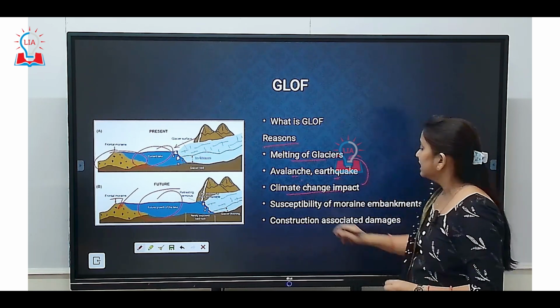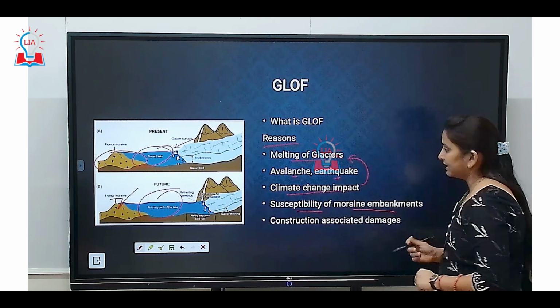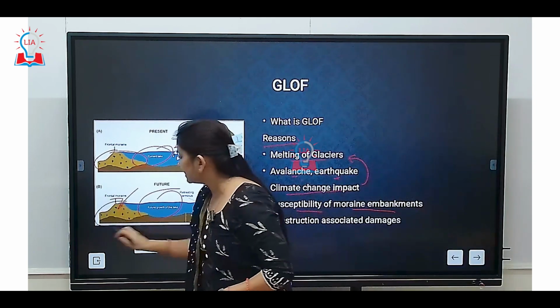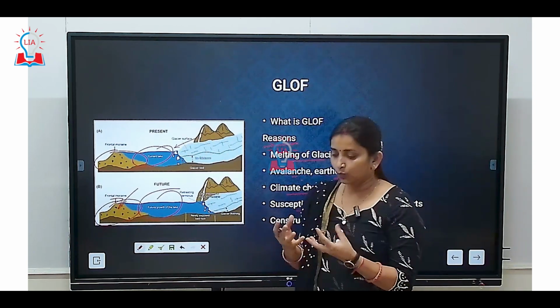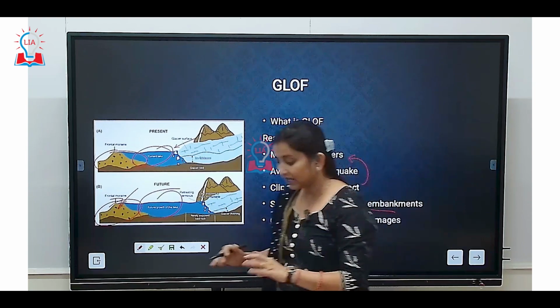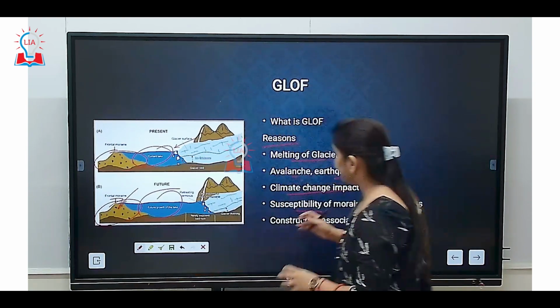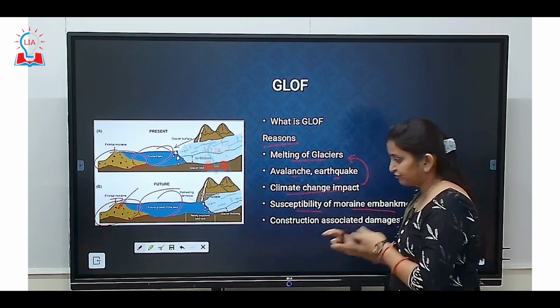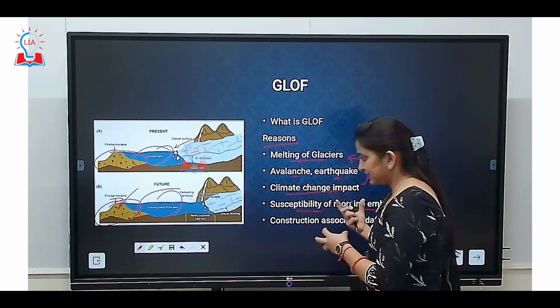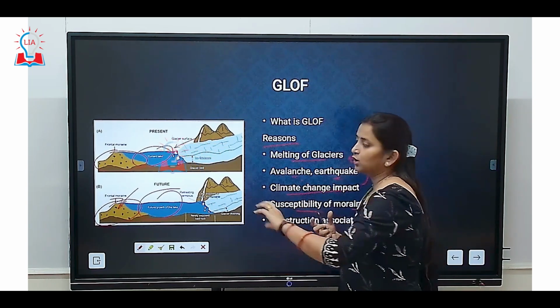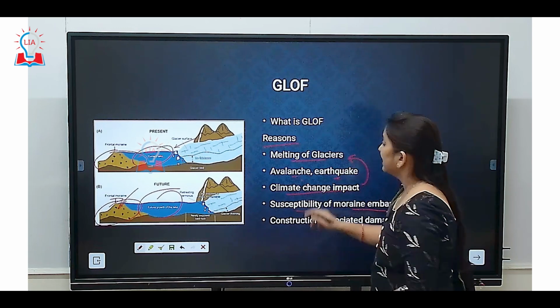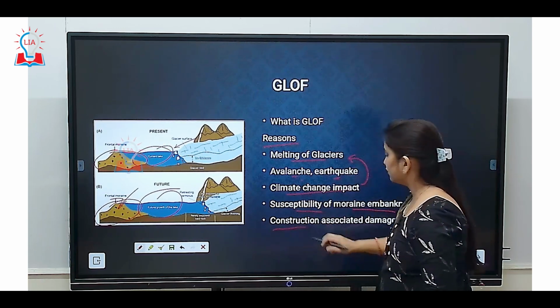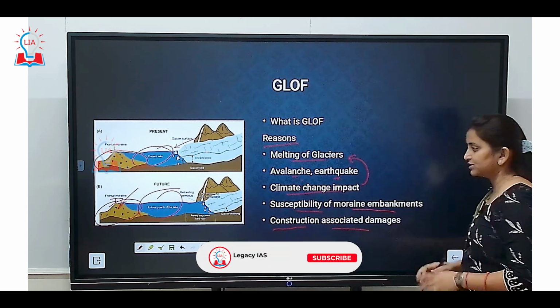Okay, or susceptibility of moraine embankments. I told you that these moraine embankments are very turbid. They can move very fast. So because they are very susceptible to shift, to movement, they have an easy tendency of causing GLOF. Or the last reason for the occurrence of GLOF can be construction associated damages in the areas.